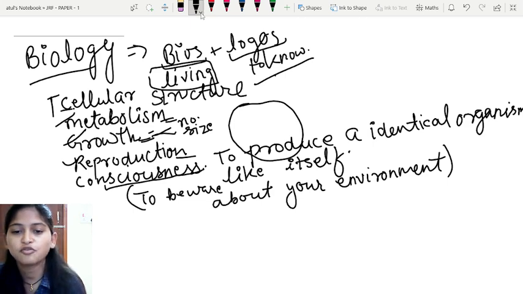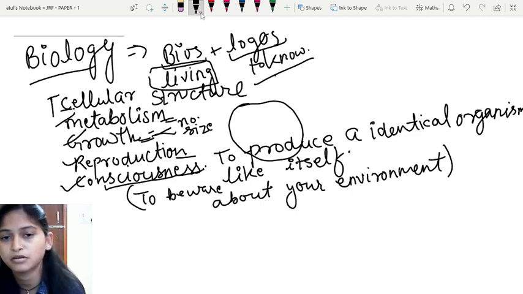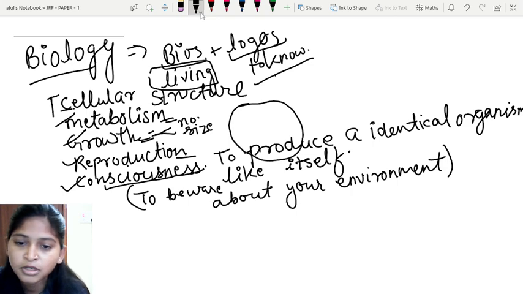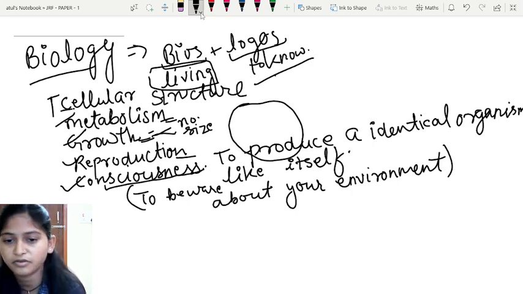That means you have to be very aware, you have to adjust or adapt to the particular situation happening or present around yourself. So that is the meaning of consciousness. And if the particular organism is living, there must be consciousness about its external environment.